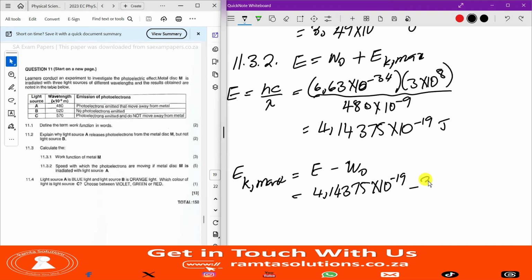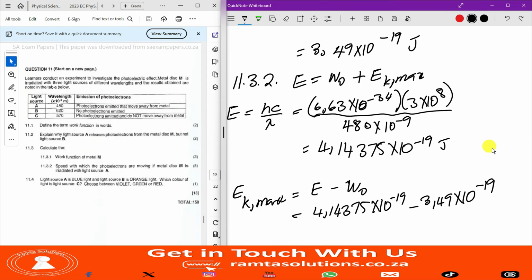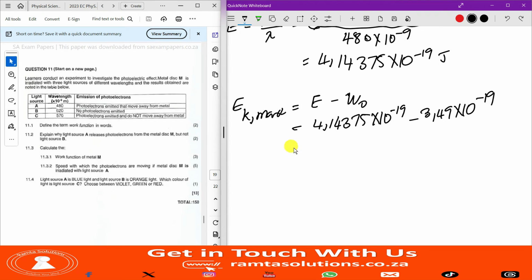It was 3.49 times 10 to the negative 19, isn't it? So what do we get here? The answer that we're getting, the kinetic energy, to be 6,5375 times 10 to the negative 20 joules.